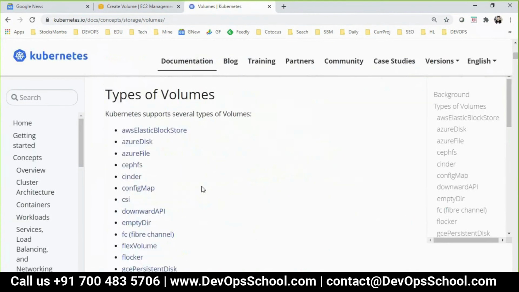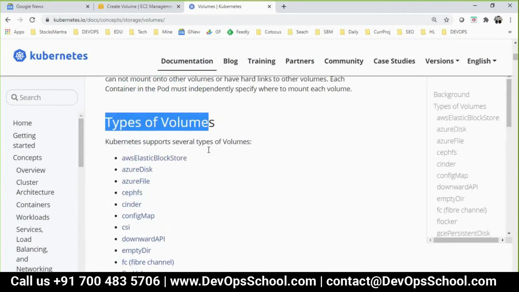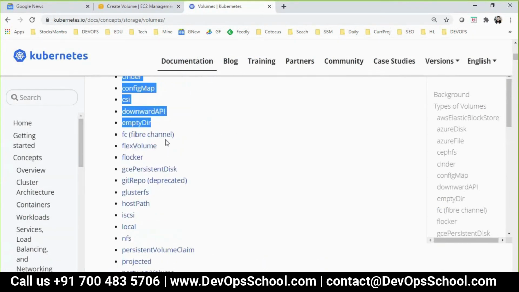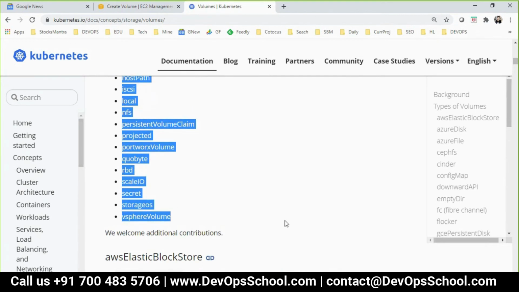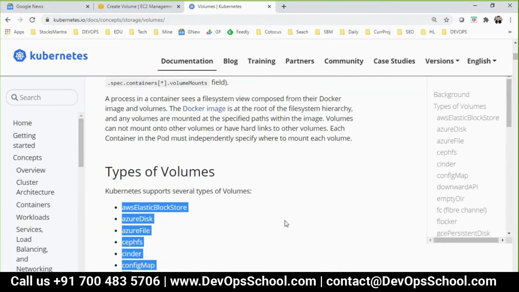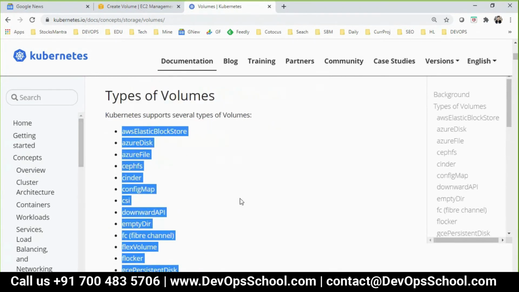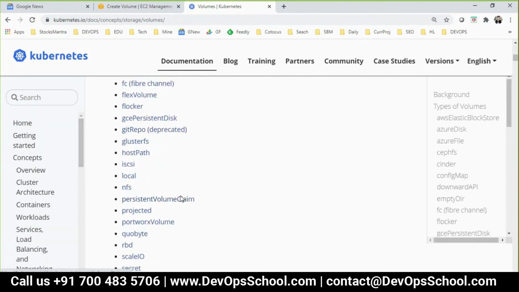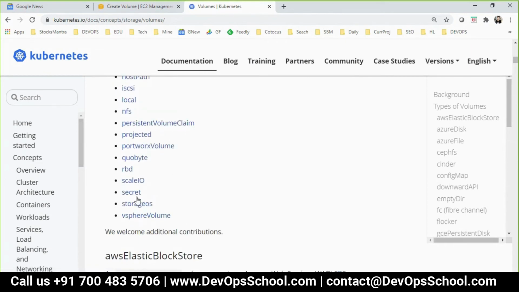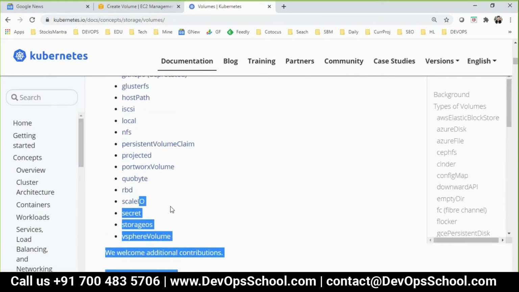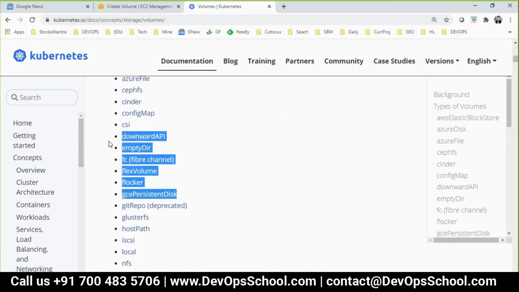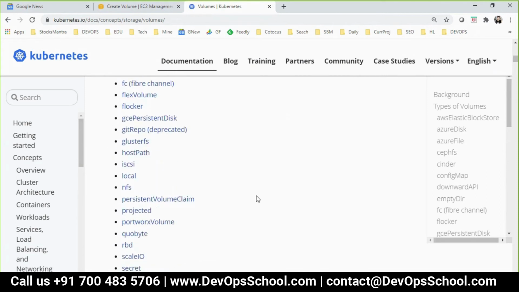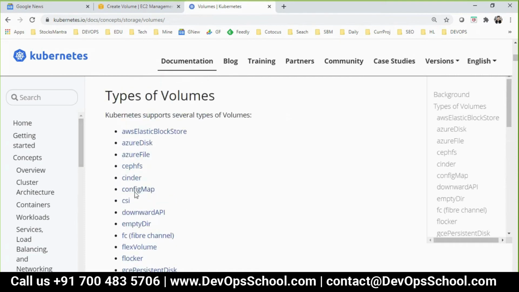And look for the types. See here, types of volume. So guys, these are the types of volume you can assign to the Kubernetes cluster, which includes AWS, Azure, Google, and some other volumes also. So many different kinds of volumes. NFS is here, network file system. Yes, different kinds of volumes you can use.